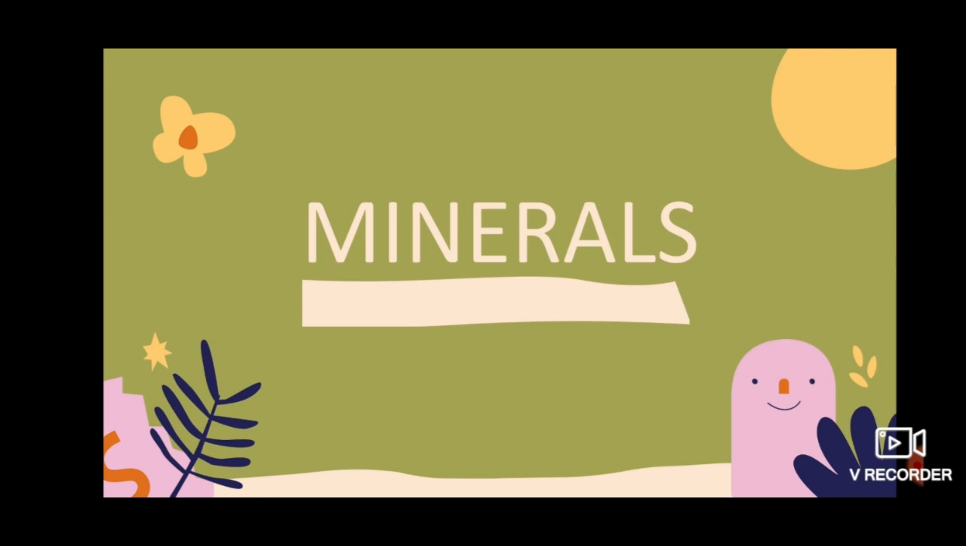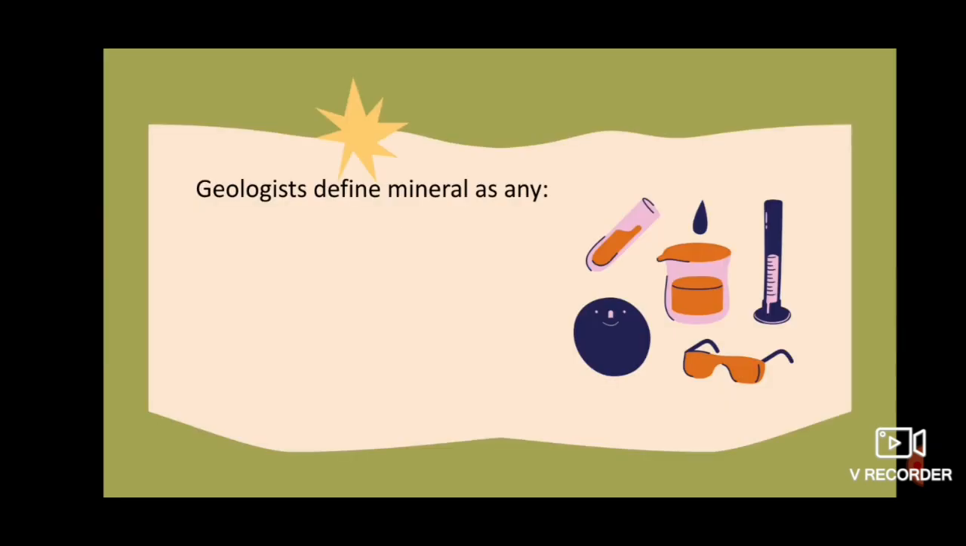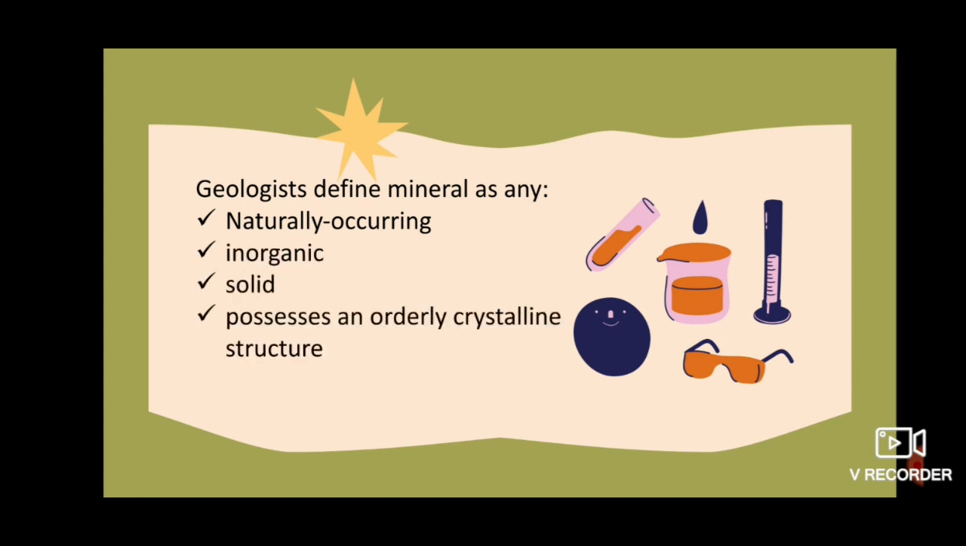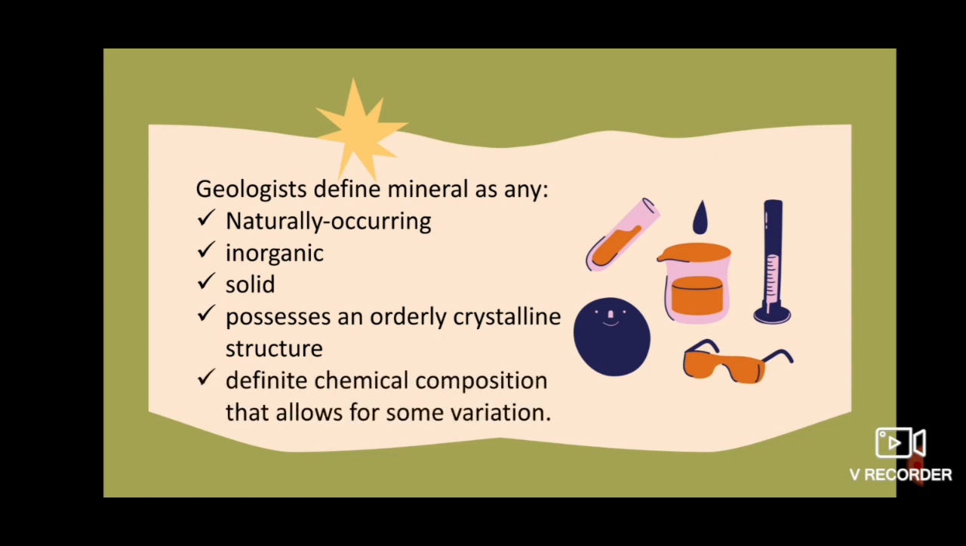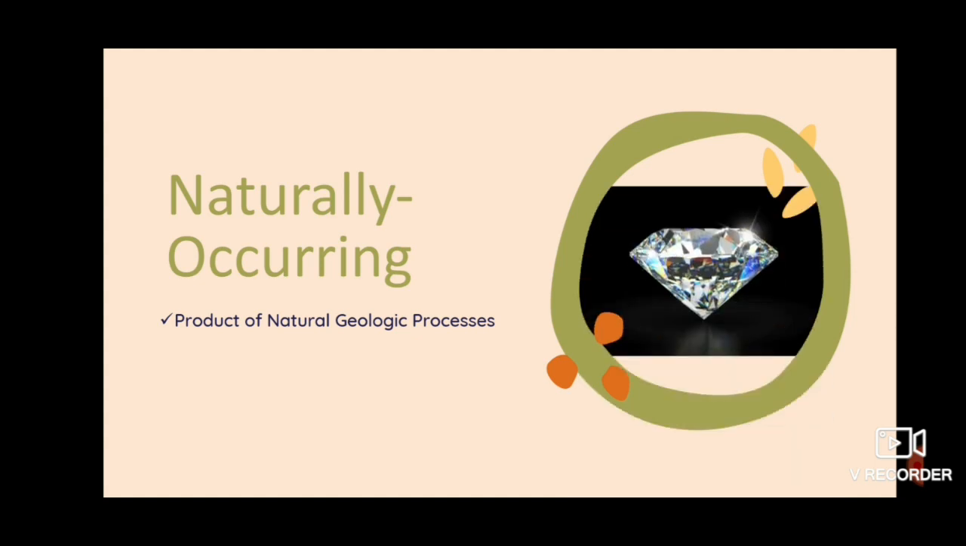But the question is, what is a mineral? Or how do we define mineral? The term mineral is used in various ways, such as in vitamins and minerals. However, geologists define mineral as any naturally occurring, inorganic solid that possesses an orderly crystalline structure and has a definite chemical composition that allows for some variation. So naturally occurring means that a mineral should be a product of natural geologic process like the formation of diamond here.